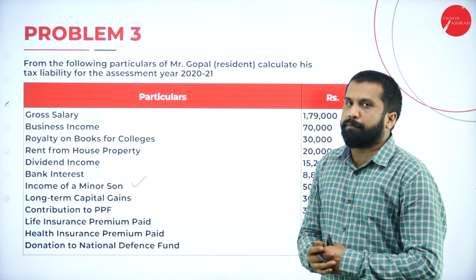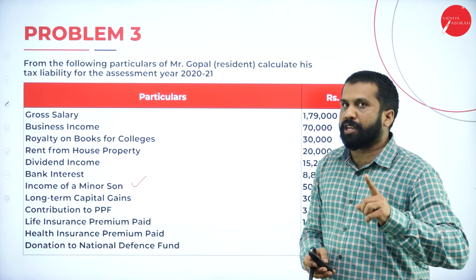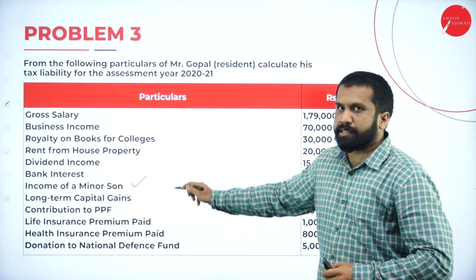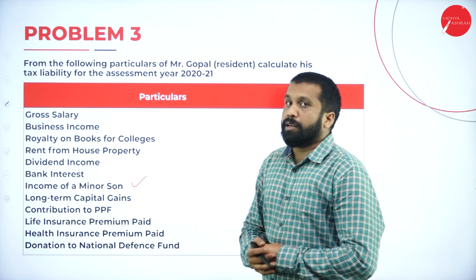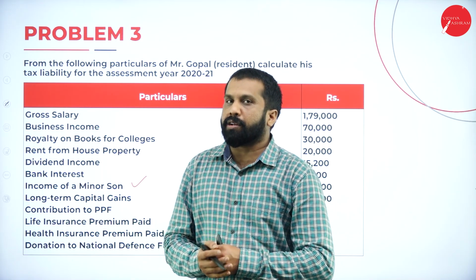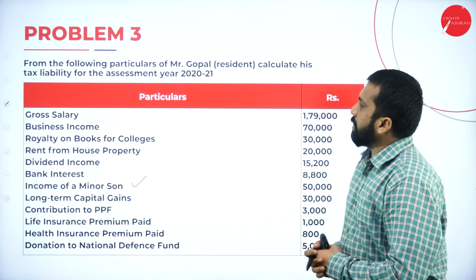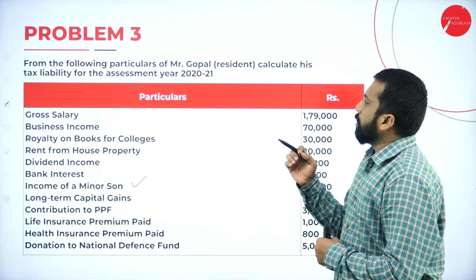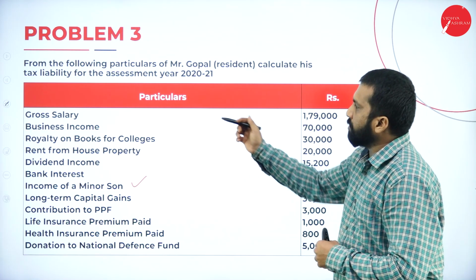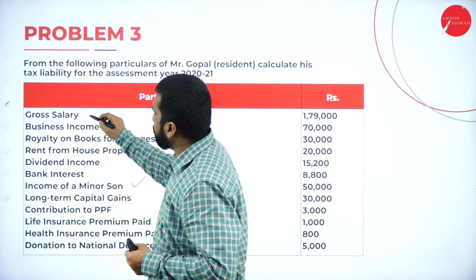If there is any income from a minor son, we have exemption up to 1500 per child, maximum of 2. Remember this. In case of minor son, write down: it is clubbing of income, minor son or minor daughter up to 1500 rupees exempted. Now gross salary is done, business income is over, royalty on books for colleges, rent from house property. Gross salary means what? Have they given computed? No. Then what are we supposed to do?